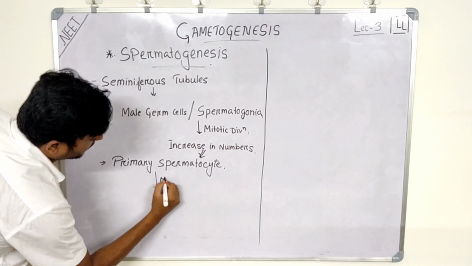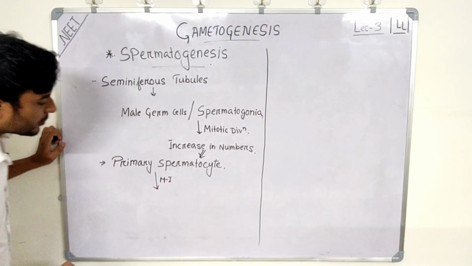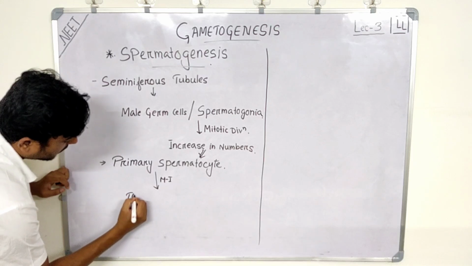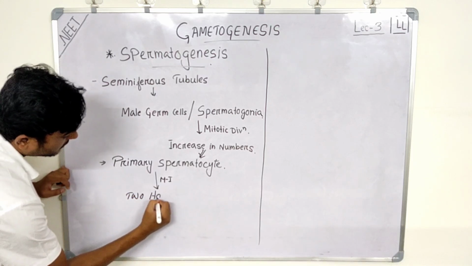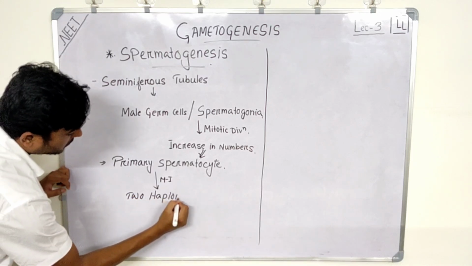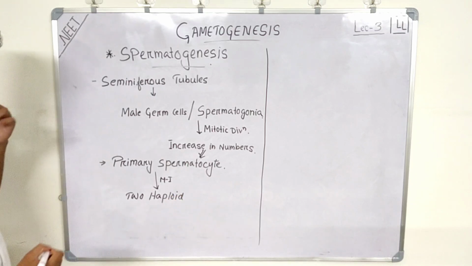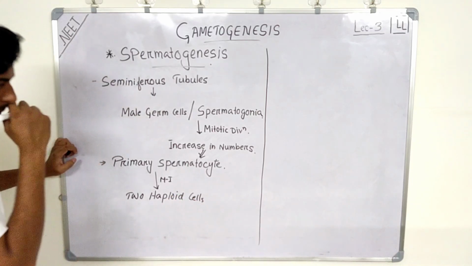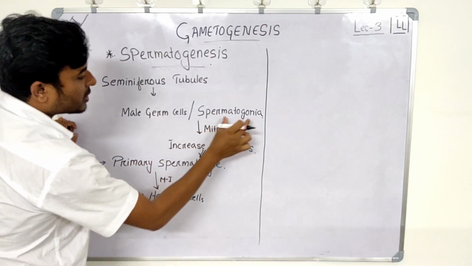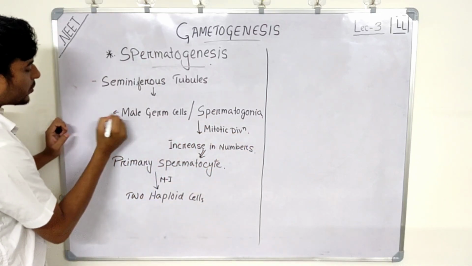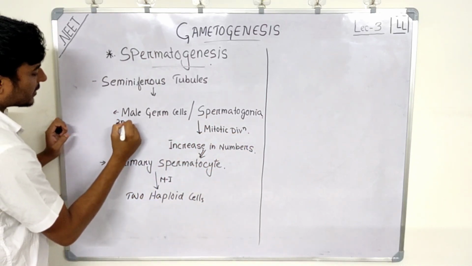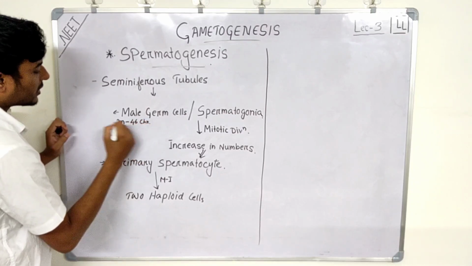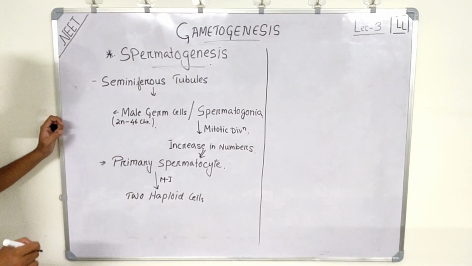So let's say meiosis 1, it will undergo meiosis 1 to give rise to two haploid cells. Now mind you, the male germ cells or spermatogonia have a chromosome number of twice n, that is 46 chromosomes.